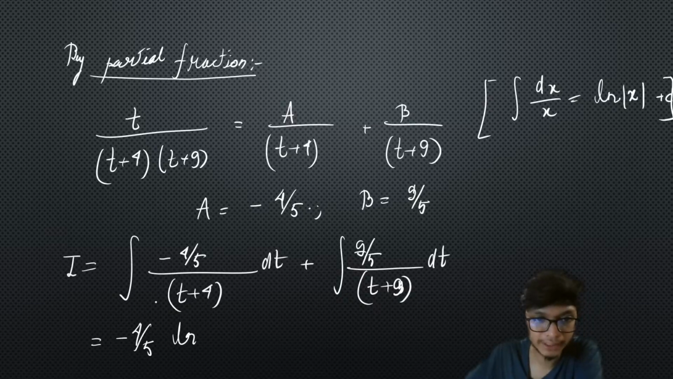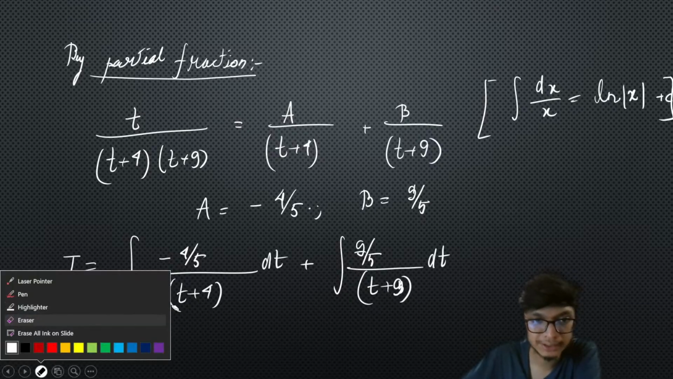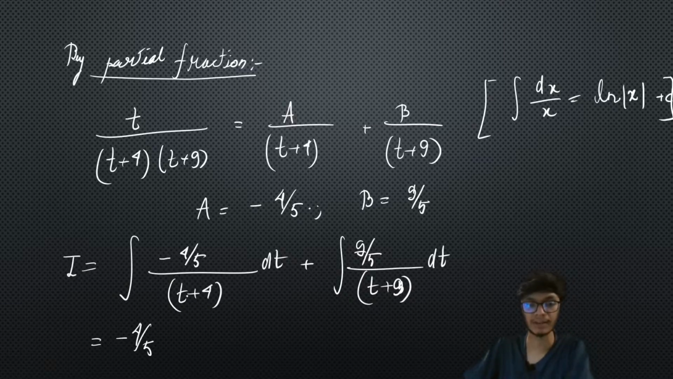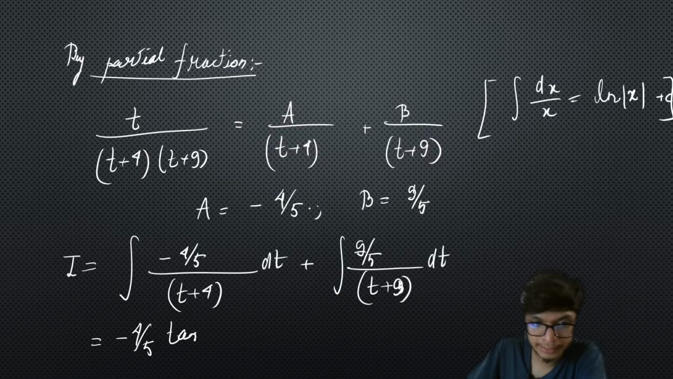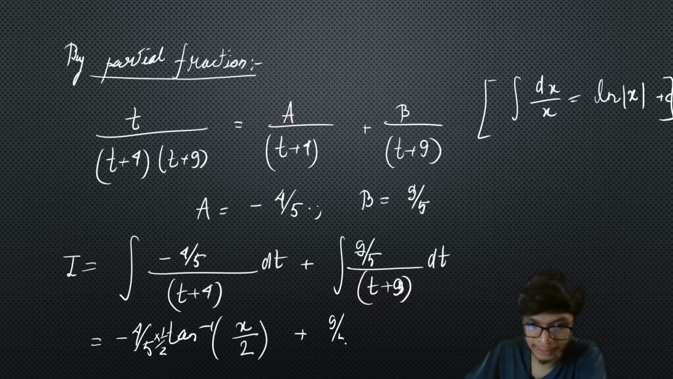All right, yeah, it's correct. What you can also do is substitute t as x square, so you will get this in the form of tan inverse of x by 2 into 1 upon 2, plus 9 upon 5. Again, if you substitute t as x square, you get tan inverse of x upon 3 into 1 upon 3.